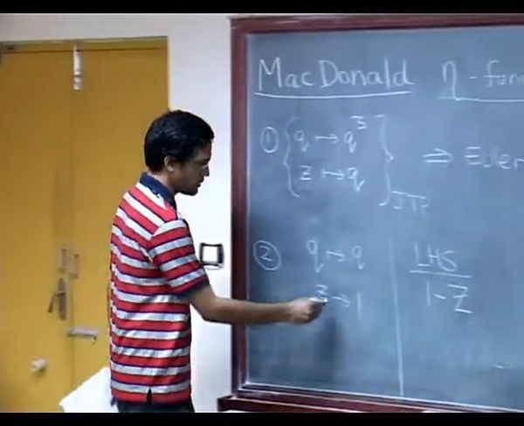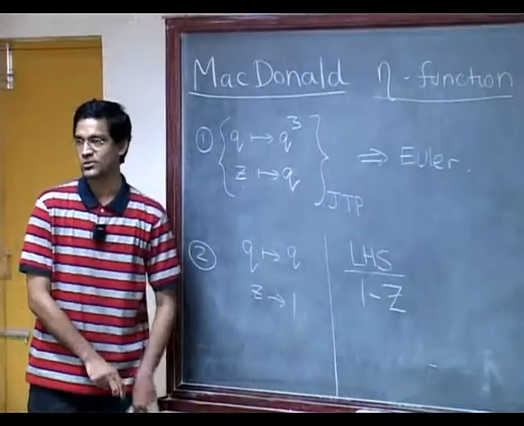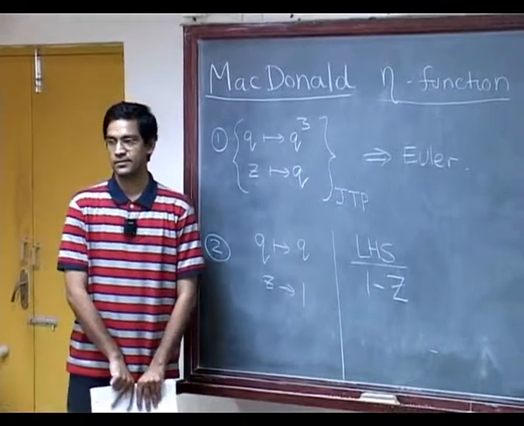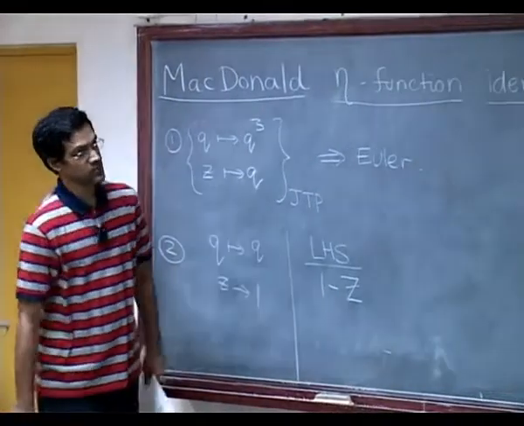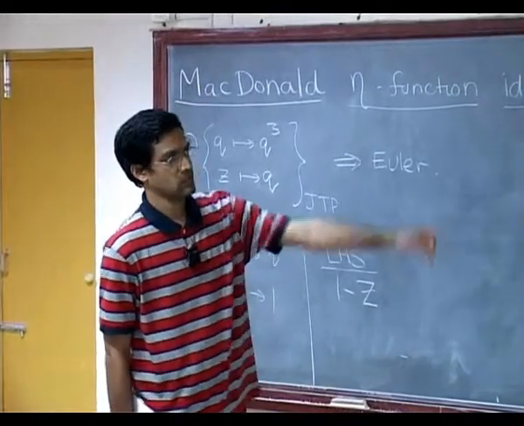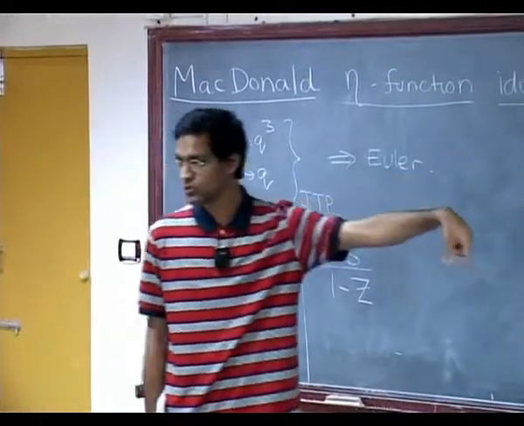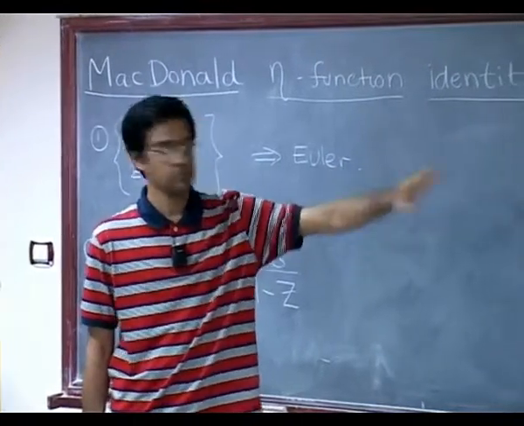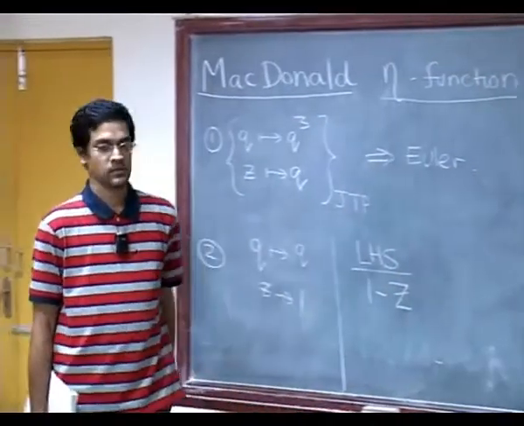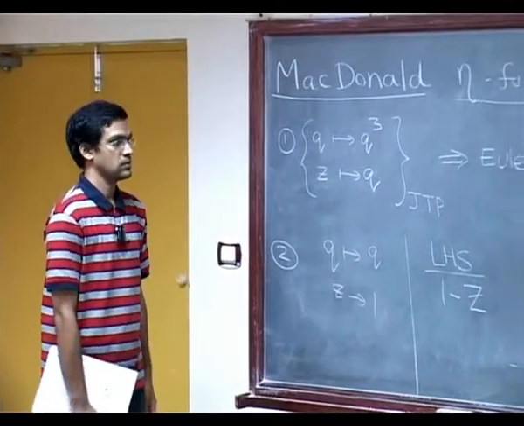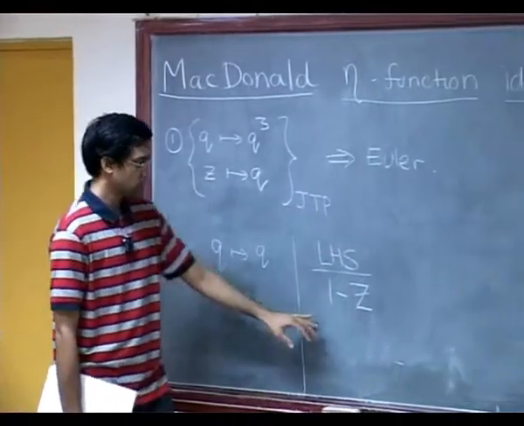I want to put z equals 1, but I want to get something interesting also. So, I do not want 0 equals 0. Right. If you put z equals 1 on the other side, you will probably also get a 0. Yeah, because see q to the n into n minus 1 by 2, and when you substitute minus n minus 1, that is the same term, but with opposite parity. So, you will actually get 0 when you put z equals 1 on the right hand side too. So, I do not want that, I want something interesting.